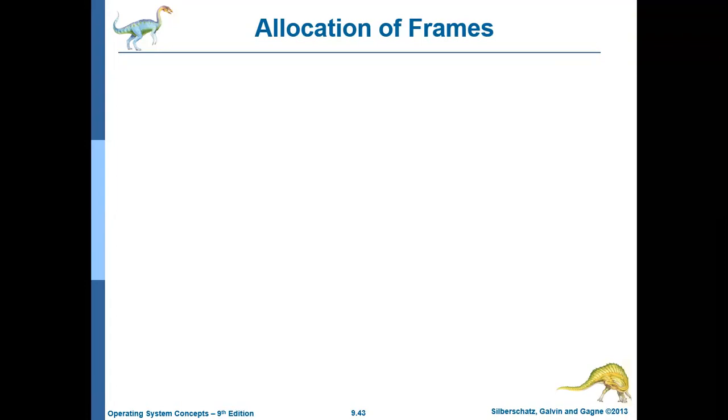Basically, allocation of frames deals with, when the operating system wants to bring a process to the main memory, how many frames should be allocated for this particular process. So this decision should be taken.